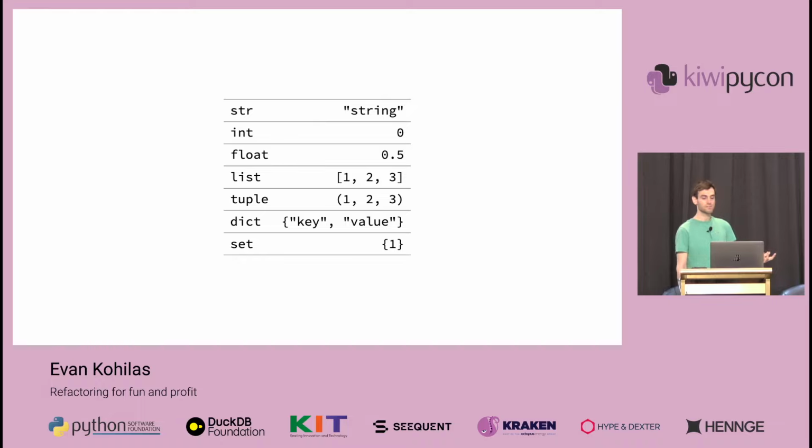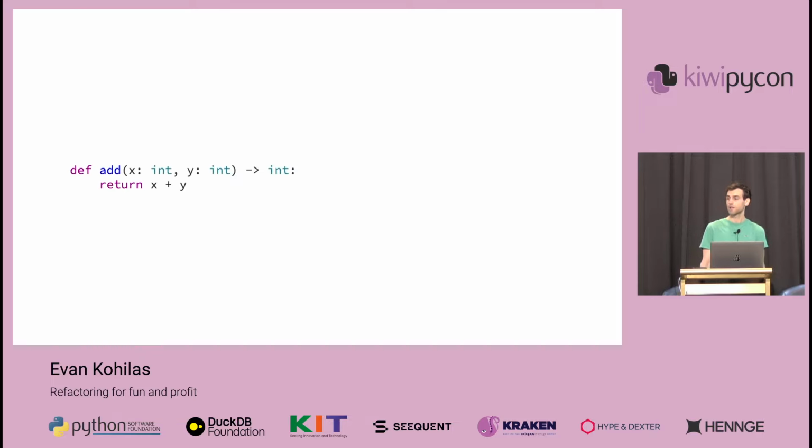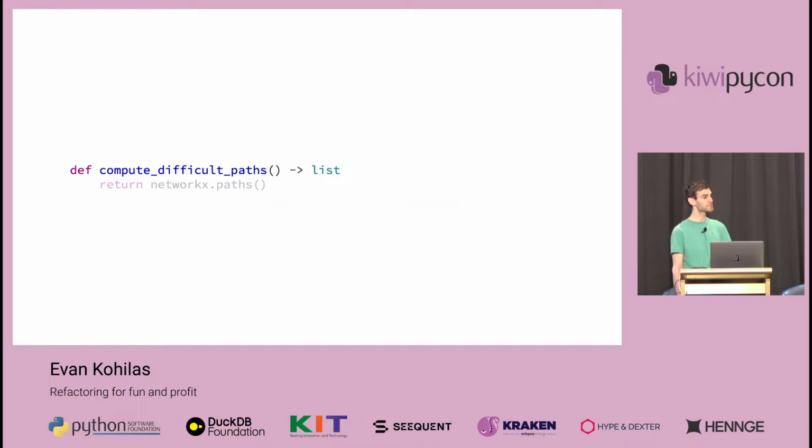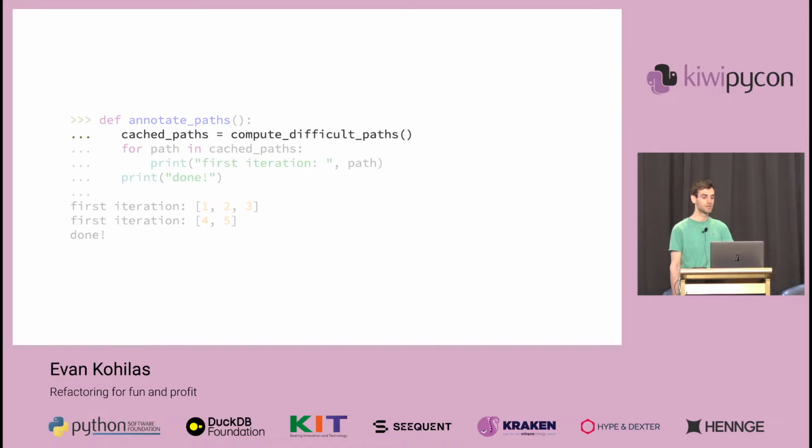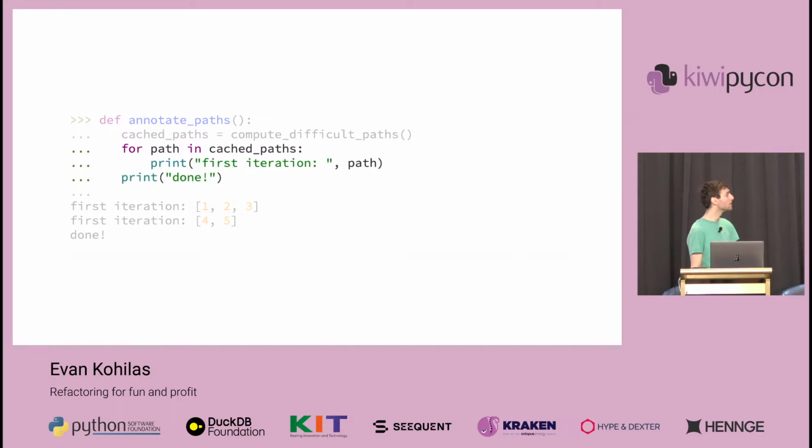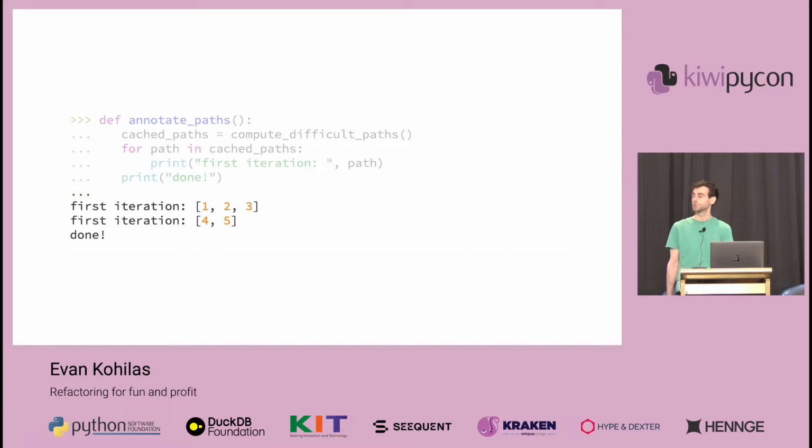Now, something I forgot to mention that an IDE can also do is help us with types. When we're writing small Python scripts, it might not be worthwhile to have types, but as our project grows, type hinting can become super helpful for quite a few reasons. One of these is spotting inevitable human errors. Like here, we wrote our code to explicitly expect a list, but networkx.paths returns a generator. So for example, if we save that function's output as a variable here, and then iterate over the returned value once, we'll get the expected output.